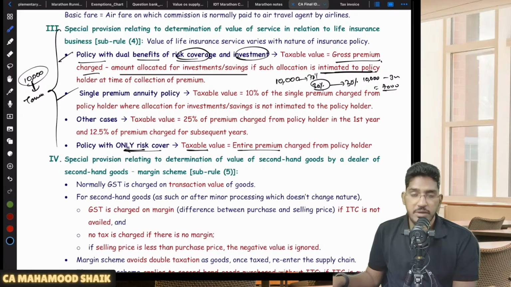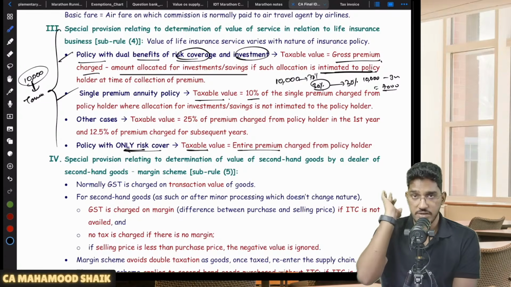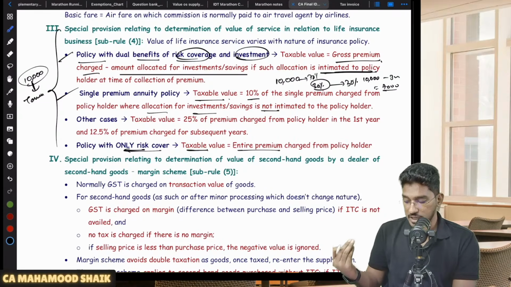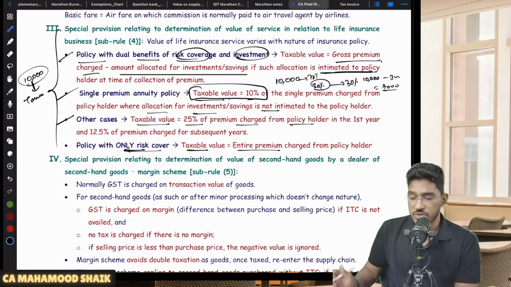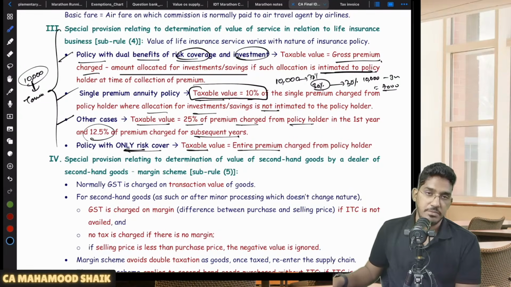Sir, in case of single premium annuity policy, sometimes some policies called single premium annuity policies will be there. In case of a single premium annuity policy, the taxable value will be considered as 10% of the single premium charged from the policy holders. Next, where allocation for investments or savings is not intimated, then the taxable value will be considered as 10% of the single premium amount. In all other cases, the taxable value will be 25% of the premium charged from the policyholder in the first year. For the first year premium, 25%. For the subsequent years' premium, 12.5%.